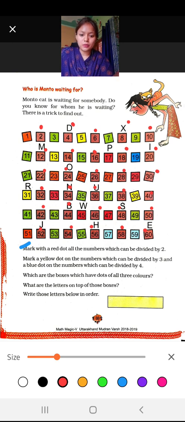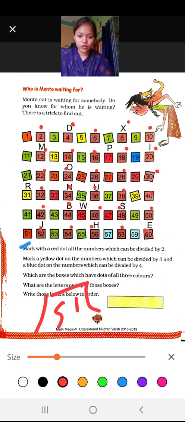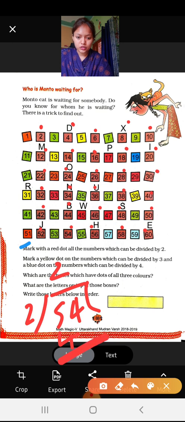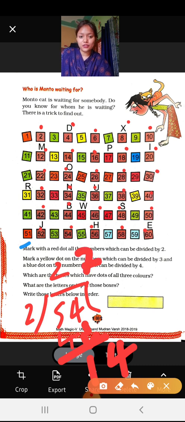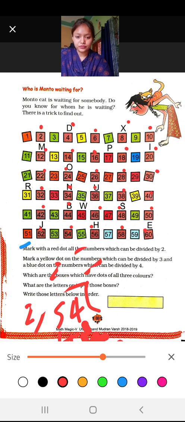54 is divisible by 2. Let's divide 54 by 2. 2 2s are 4. What's the remainder? 1. And here it is 14. So 2 7s are 14. So 27 times it divides. So it is divisible by 2. It is easy.